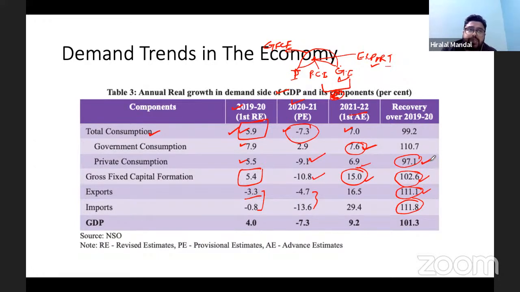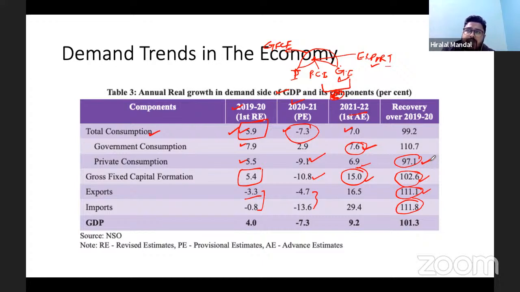The largest contribution came from the agriculture sector in the rural part of the country, and the money supply, which was increased by the government of India through the easy money policy, helped the people to get cheaper loans.